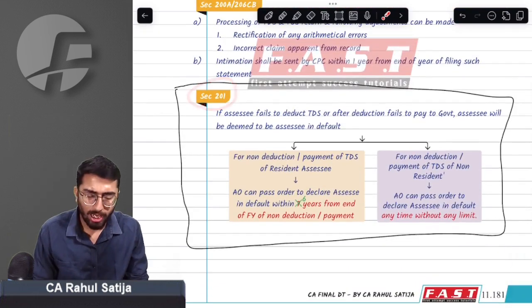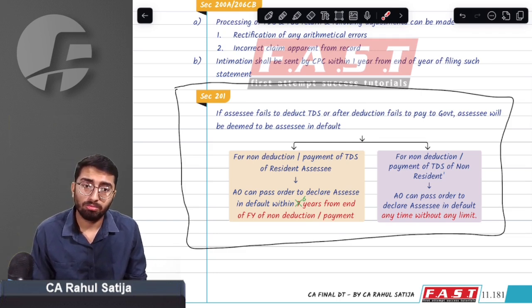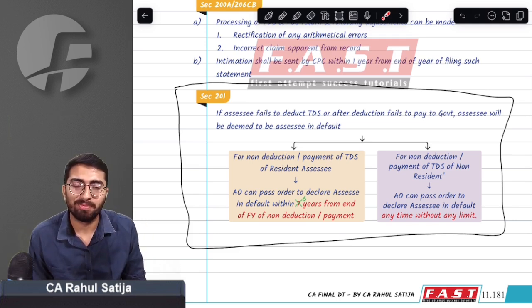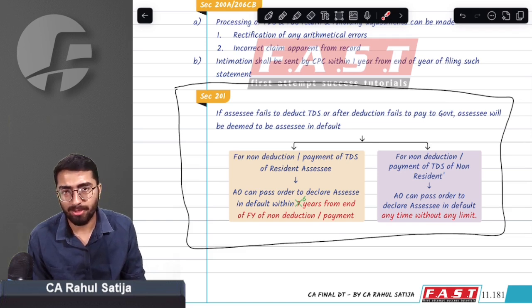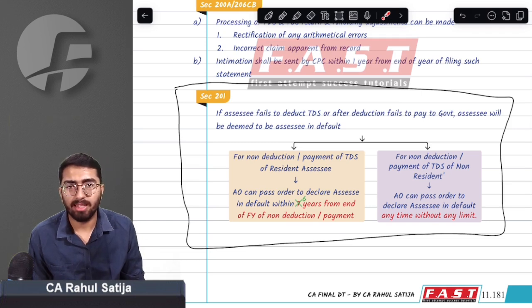Section 201. Whenever you were required to deduct TDS and you did not deduct TDS, or you were required to pay on time but did not pay on time, what used to happen was that your expenditure was disallowed. But there was also a provision: government can make you an assessee in default.